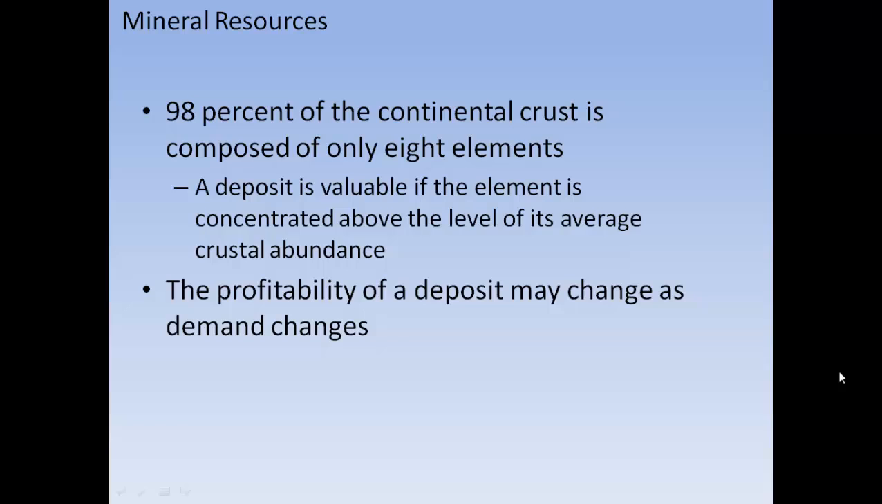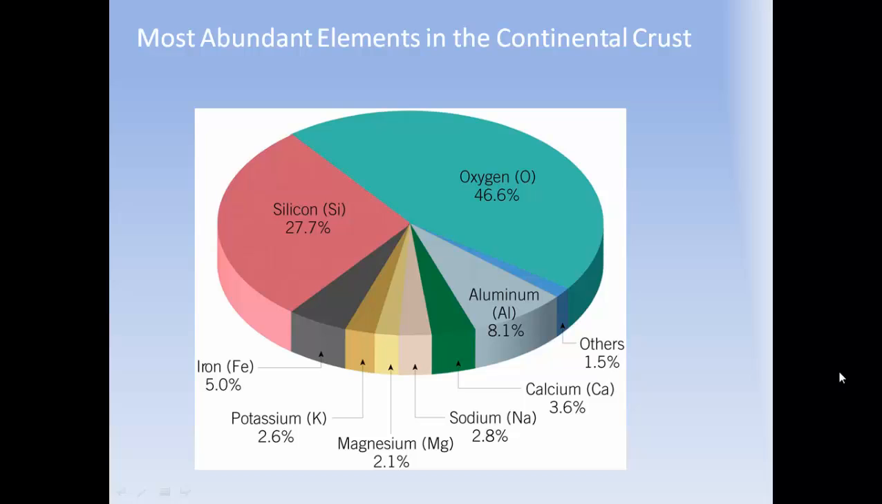98% of continental crust is composed of only 8 elements. A deposit is valuable if the element is concentrated above the level of its average crustal abundance. Profitability of the deposit may change as demand changes. The most abundant elements in continental crust are mostly oxygen and silicon, but we have iron, potassium, magnesium, sodium, calcium, and aluminum as